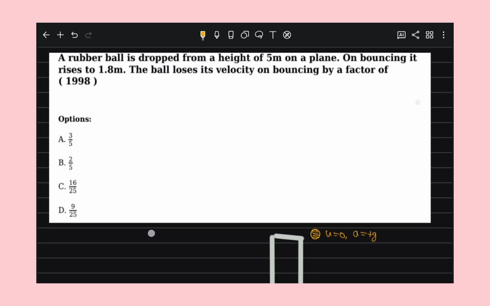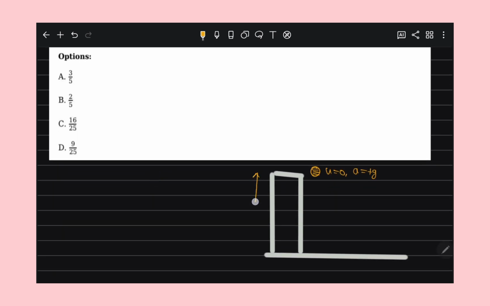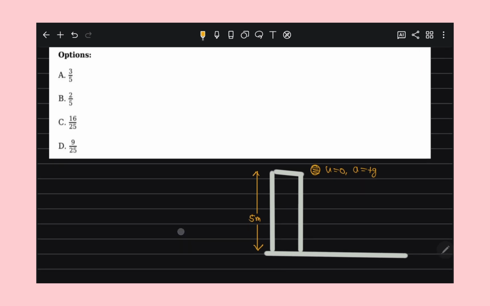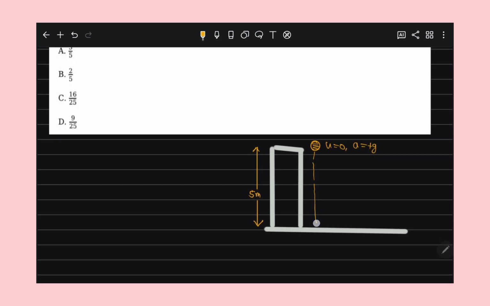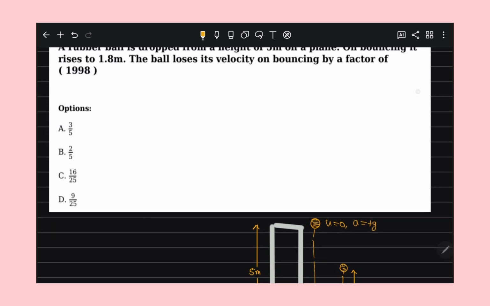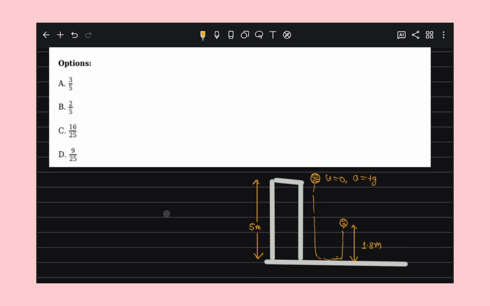The height they have given is 5 meter. After it falls here, it bounces again, and in this condition it travels a distance of 1.8 meter.